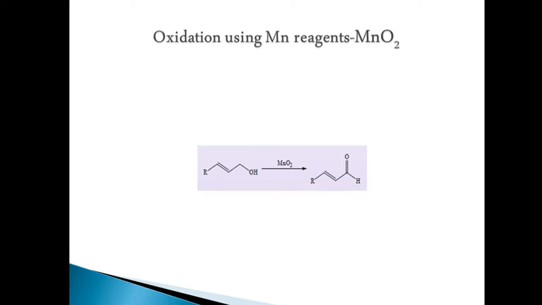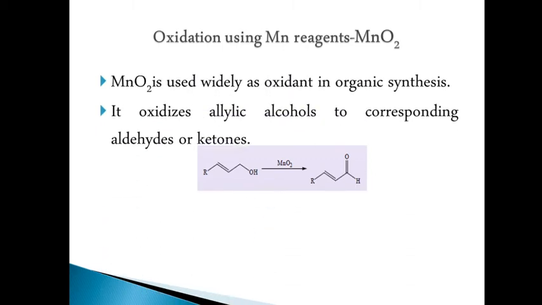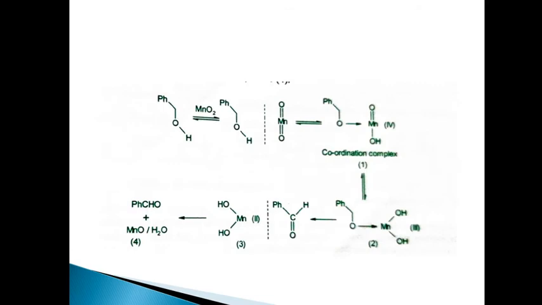Saturated alcohols are not oxidized by MnO2 under ordinary conditions. That means if you are working in acetone medium, selective oxidation of allylic or benzylic hydroxyl groups will only take place. And this is one of the proposed mechanisms for the oxidation of alcohols.